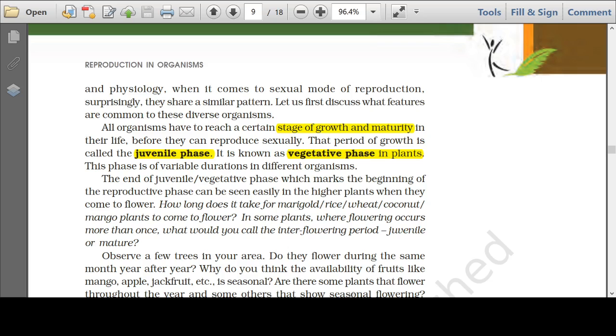Now, the duration of this juvenile phase or the vegetative phase is different in different organisms. If we talk about annuals, the plants that complete their life cycle in a year, the juvenile phase will be short. In case of plants which are perennial, the juvenile phase will last for years. And when the organism transits from the vegetative phase to the reproductive phase, there are obviously some observable morphological changes.